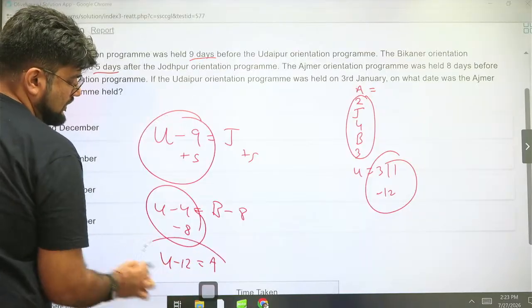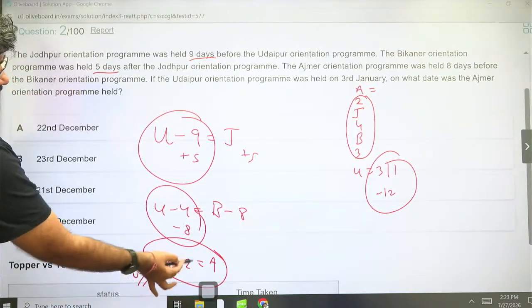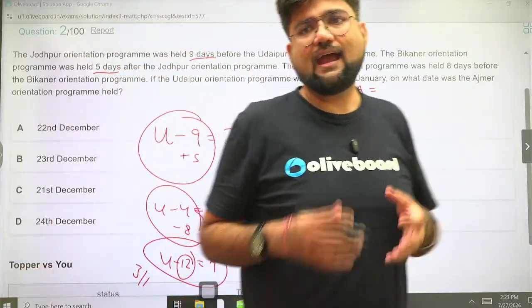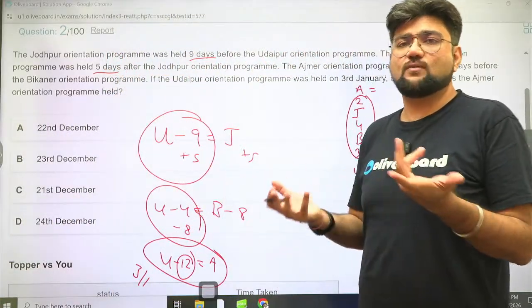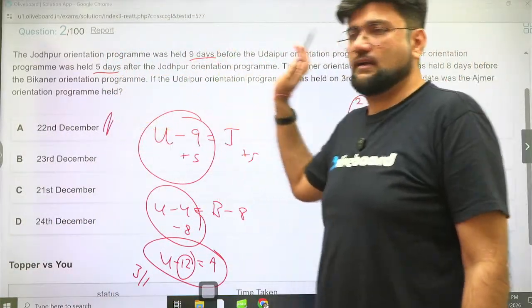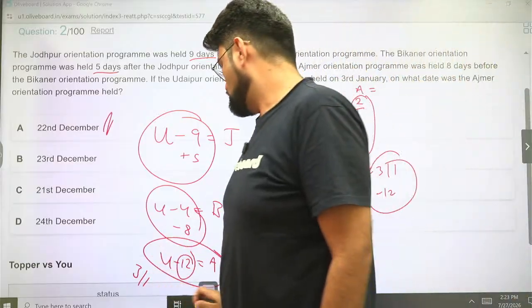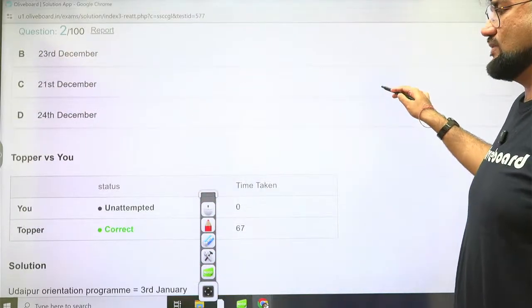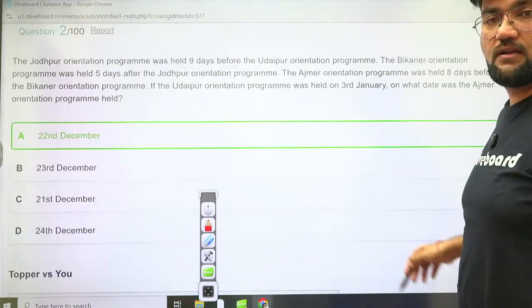It's that simple. Udaipur is on 3rd January. So you just have to subtract 12 days. 3rd January minus 3 will give you 31st December. And further 9. 31st minus 9 is 22nd December. Option A has to be the correct answer. So this is a better approach, right? So this is how you can go ahead with this. That makes things very easy. 67 seconds, more than a minute.